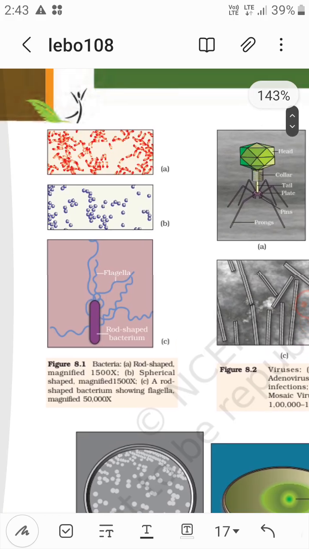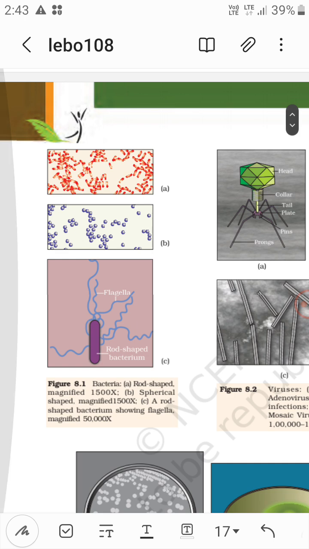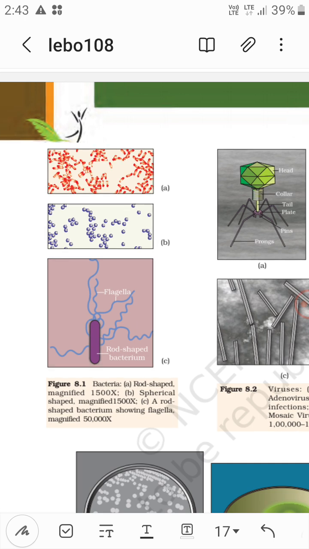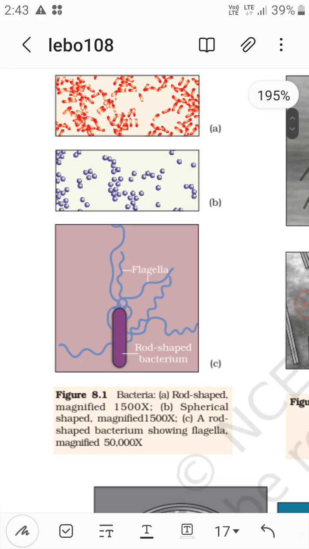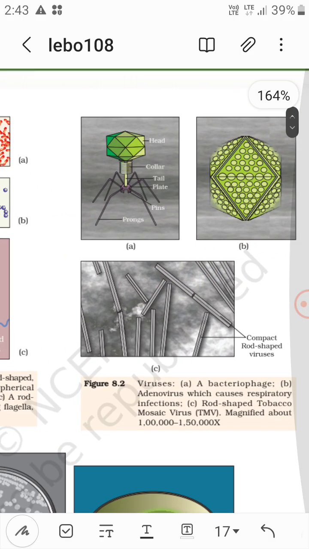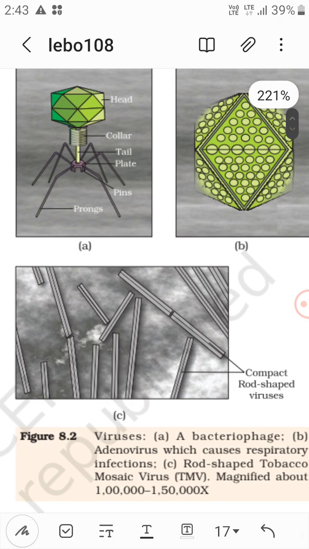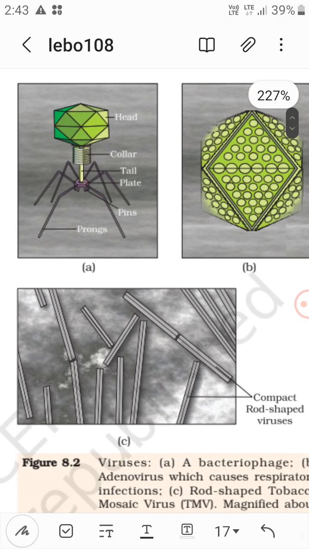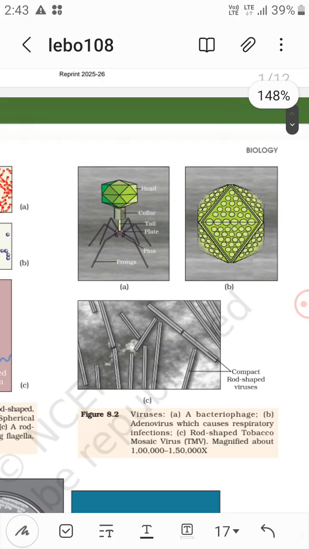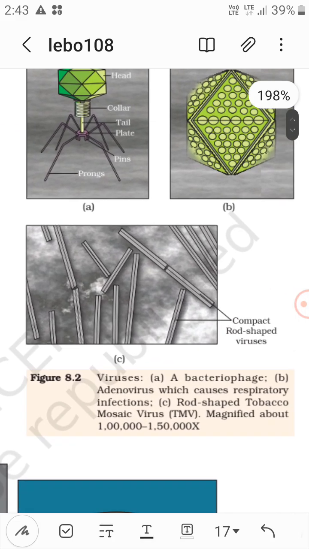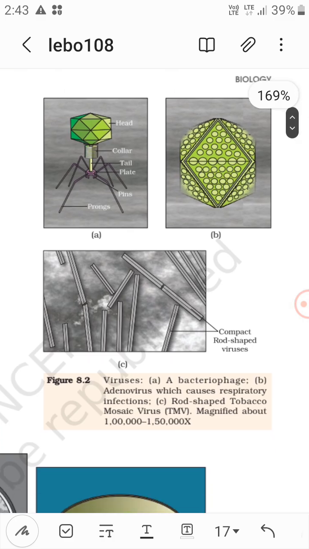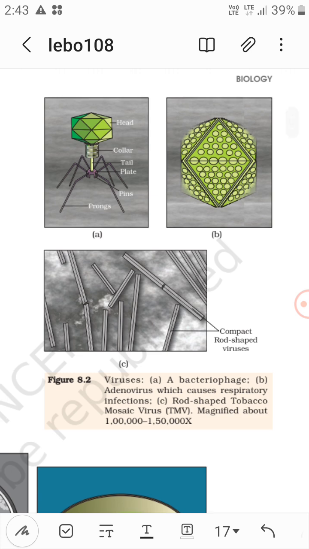As you know, the bacteria in the first diagram are rod shaped, magnified, then second is the spherical shaped, magnified, and rod shaped bacterium showing flagella, magnified. The second diagram is the virus, a bacteriophage. You can see head, collar, then tail, then plate, then pins, then prongs, right? And then in the second diagram it is an adenovirus which causes respiratory infections. And the third diagram is the rod shaped tobacco mosaic virus, that is TMV, that is a compact rod shaped virus.